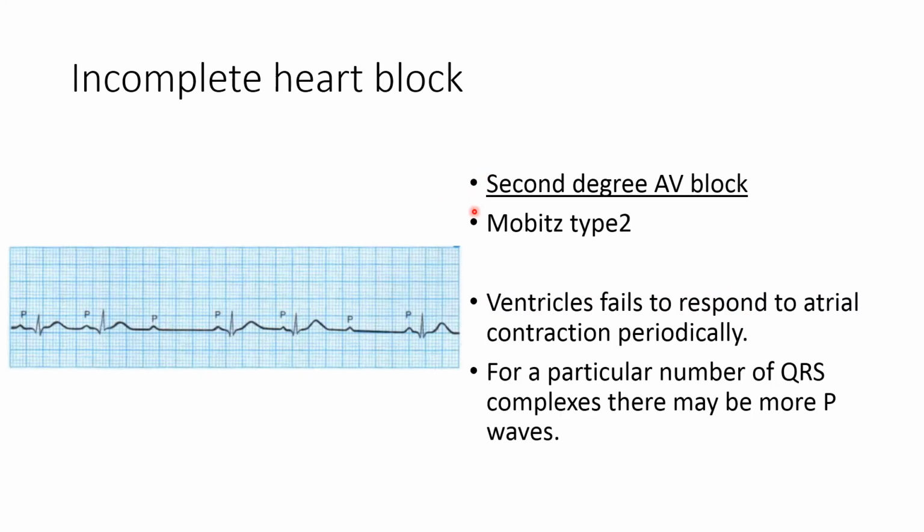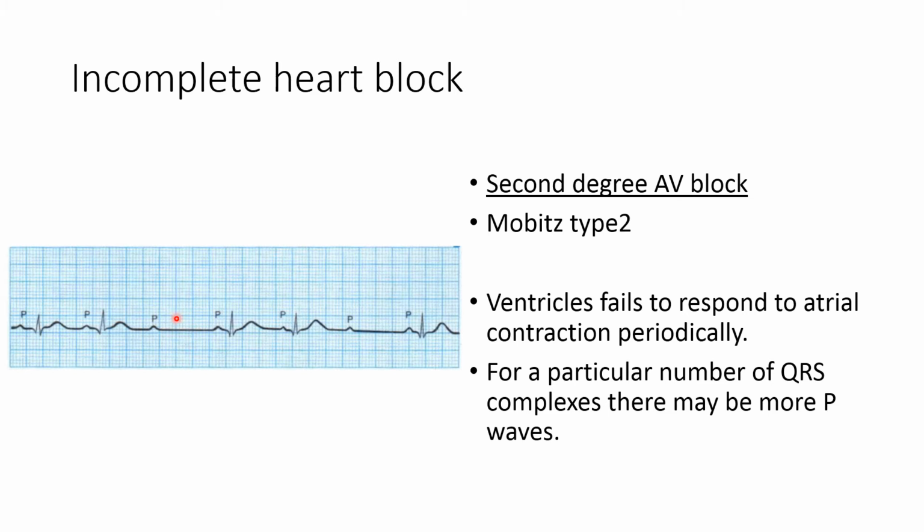Second degree AV block Mobitz type 2. In Mobitz type 2, the PR interval is normal. For a few beats, conduction through the AV node is normal, but in a few beats, the ventricles fail to respond to the SA nodal impulse because of the blockade in the AV node. Here we can see after two normal impulse conductions, one impulse conduction is absent in the AV node.